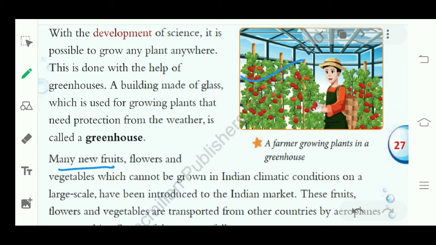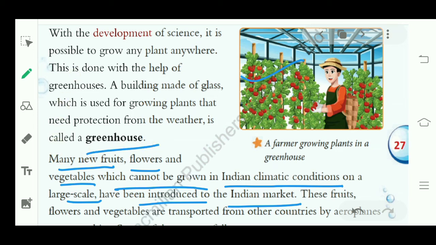Many new fruits, flowers and vegetables which cannot be grown in Indian climatic conditions on a large scale have been introduced to the Indian market. Now as we have made a greenhouse, we know the concept of greenhouse.